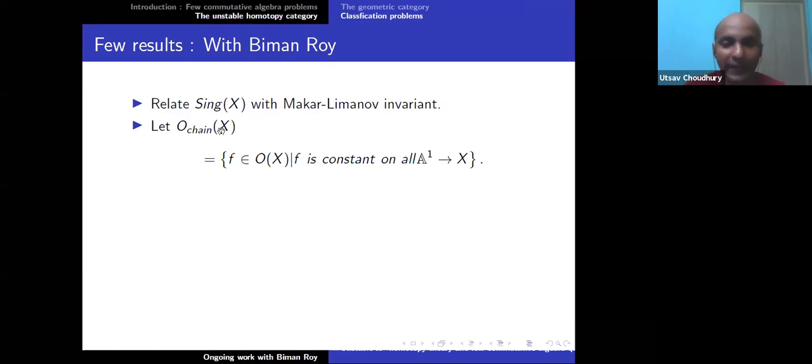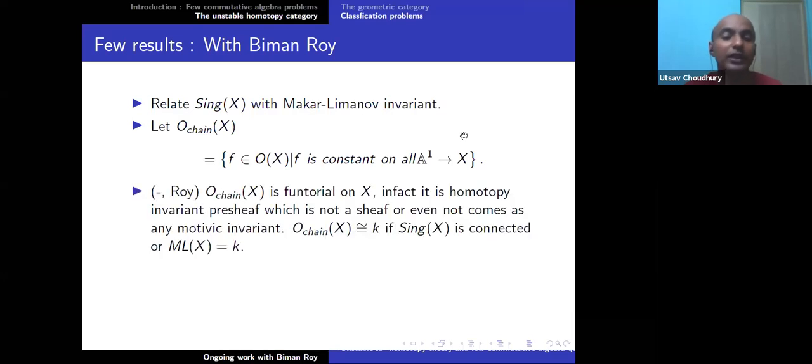So O chain X we define to be all regular functions f such that f is constant on all A1 to X, so all rational curves on X. This actually turns out to be functorial on X. In fact, it is homotopy invariant. Homotopy invariant means that it does not see any difference between the affine line and a point. But you can ask, does it come from A1 homotopy theory? And the answer is no, it is not a sheaf, and it does not come as any motivic invariant.